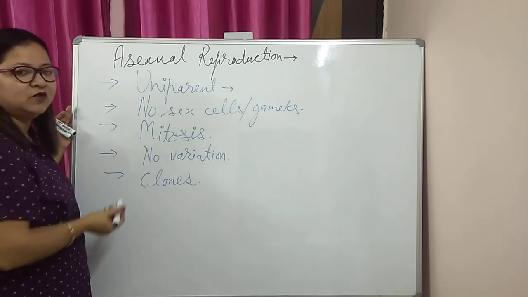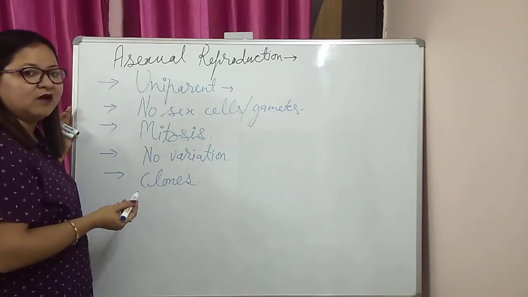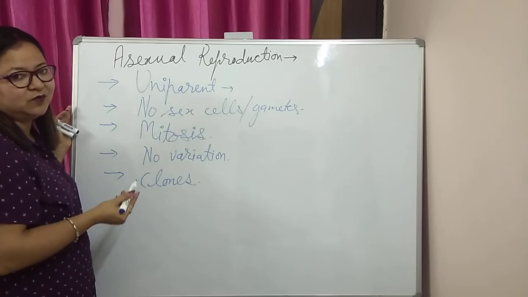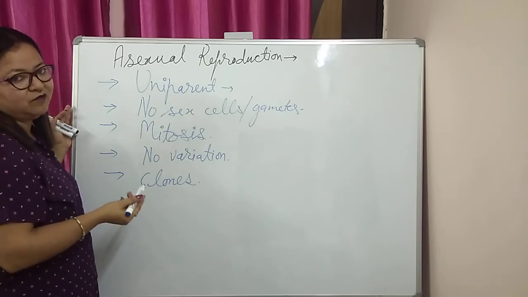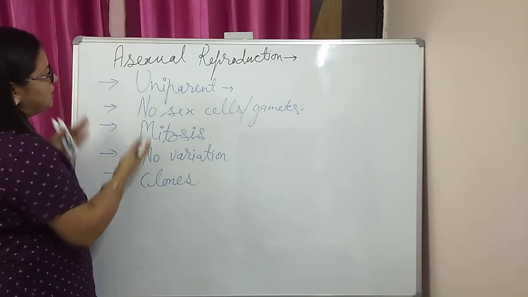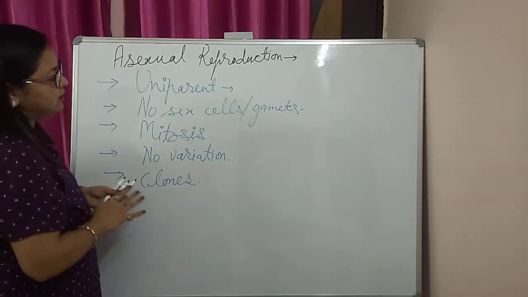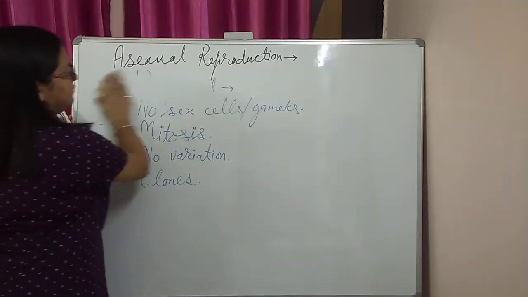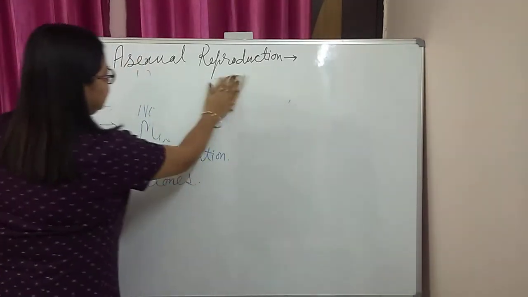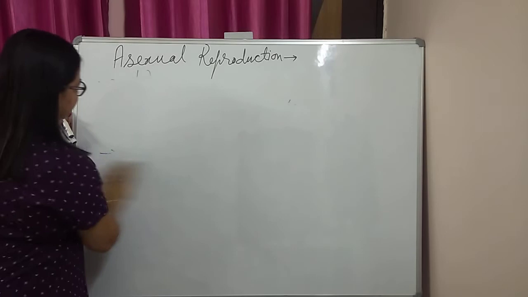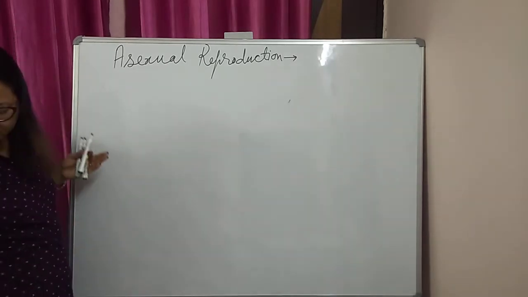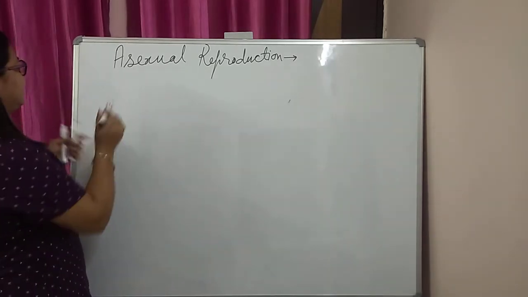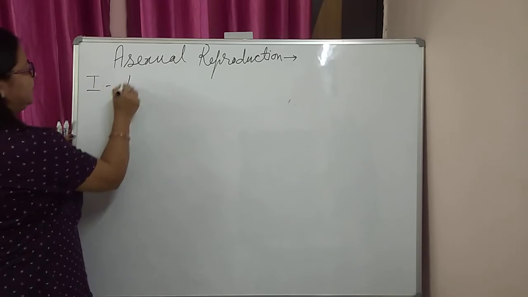All the different modes of asexual reproduction are very simple and fast modes of formation of offspring. So these are some common points related to asexual reproduction in organisms. Now we will discuss the different modes of asexual reproduction one by one. And the very first mode of asexual reproduction is fission.